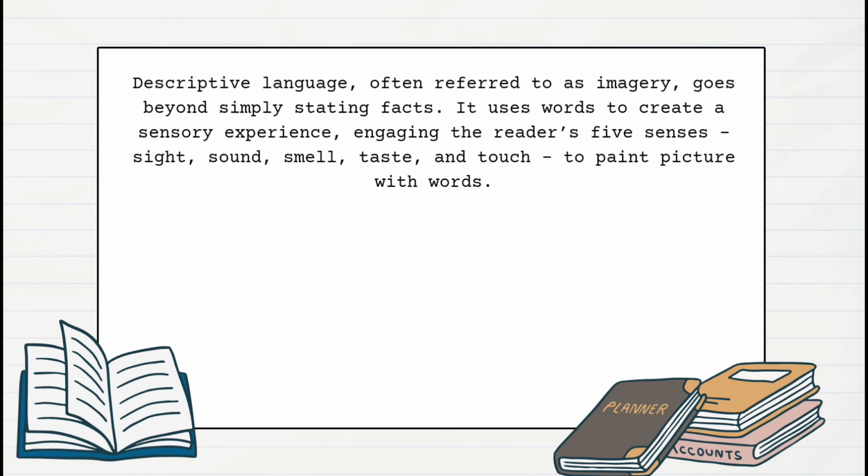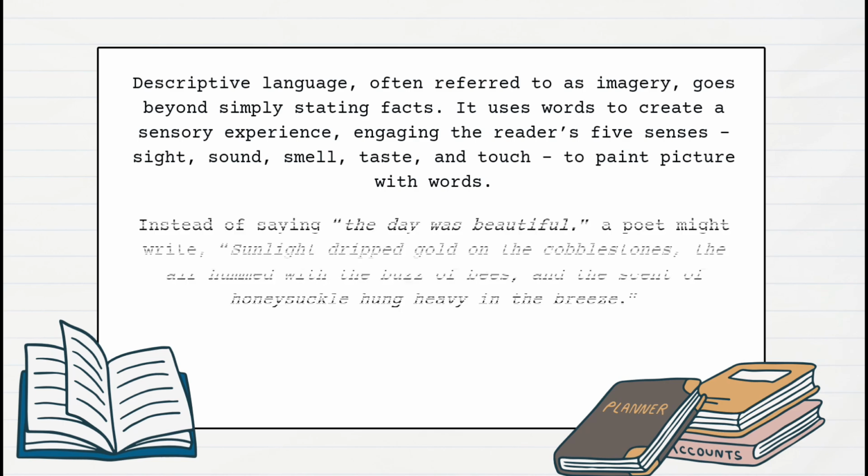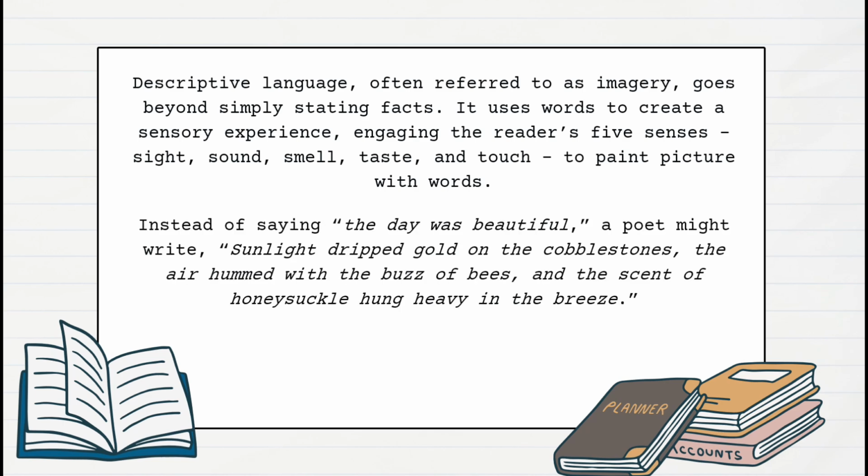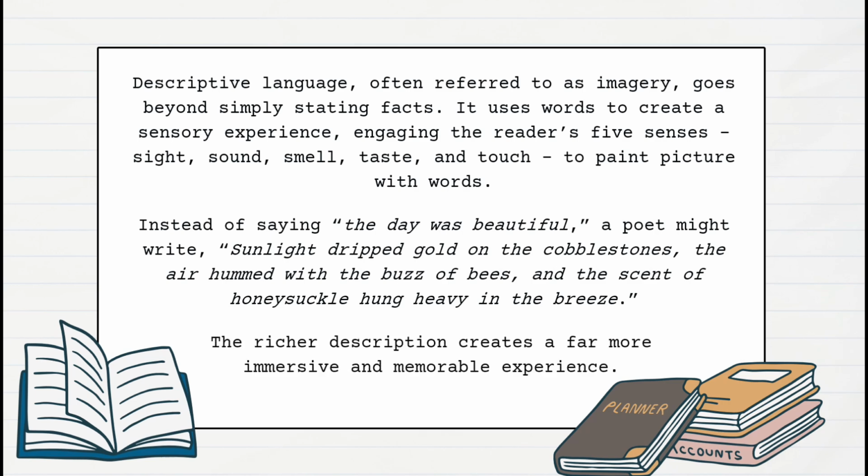Descriptive language, often referred to as imagery, goes beyond simply stating facts. It uses words to create a sensory experience, engaging the reader's five senses: sight, sound, smell, taste, and touch, to paint a picture with words. Instead of saying the day was beautiful, a poet might write, sunlight dripped gold on the cobblestones, the air hummed with the buzz of bees, and the scent of honeysuckle hung heavy in the breeze. The richer description creates a far more immersive and memorable experience.